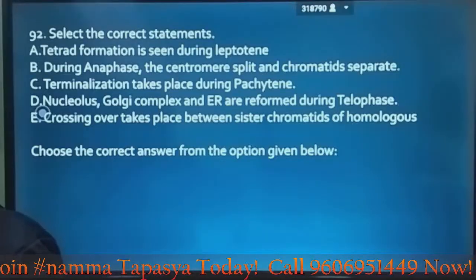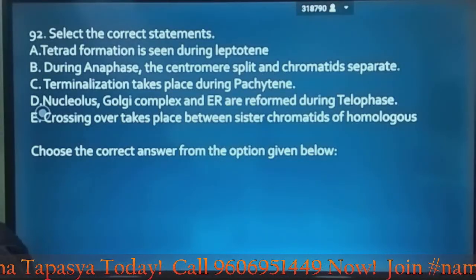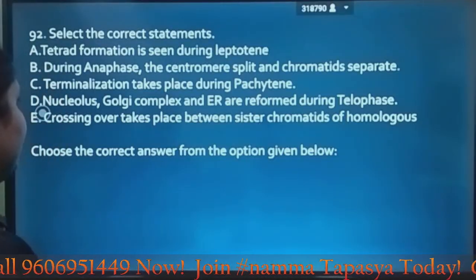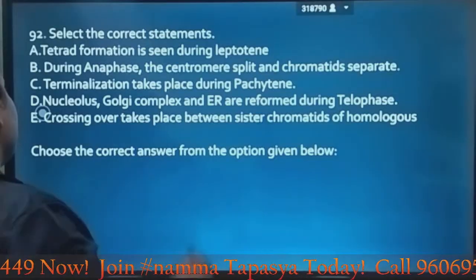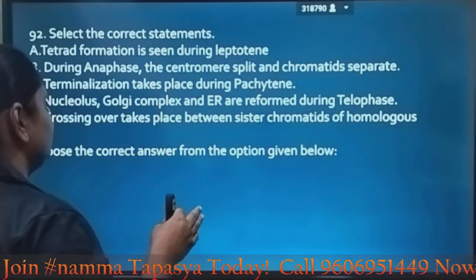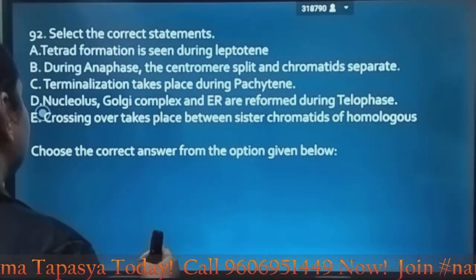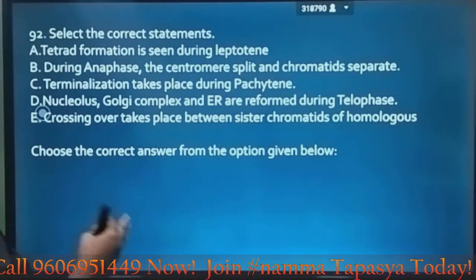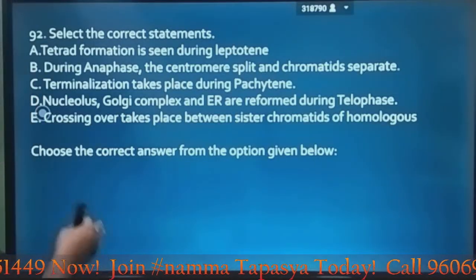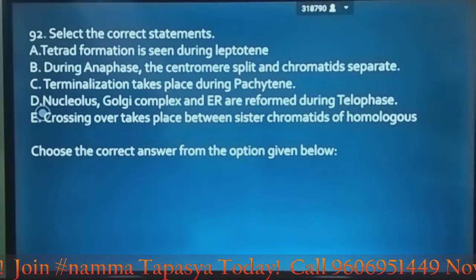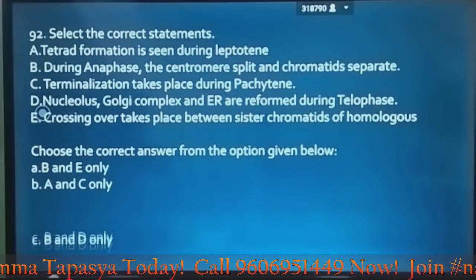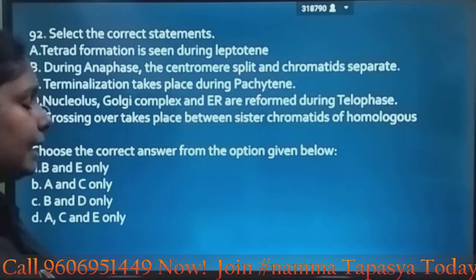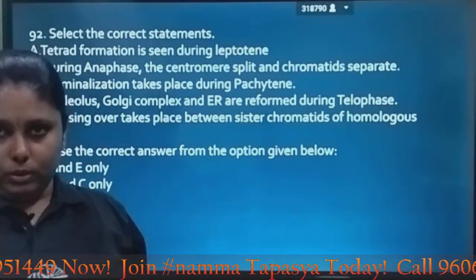Next question, select the correct statements. Tetrad formation is seen during leptotene. During anaphase, the centromere split and chromatids separate. Terminalization takes place during pachytene. Nucleolus, Golgi complex and endoplasmic reticulum are reformed during telophase. Crossing over takes place between sister chromatids of homologous. So let's look what are the options which are there, and now you have to choose the correct statements only.